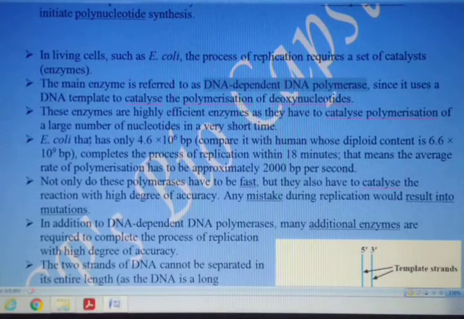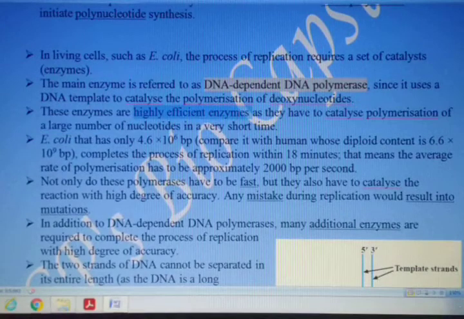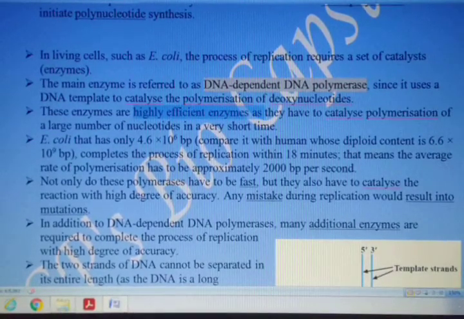Now, whatever enzymes I have discussed, these enzymes are highly efficient. Why are they efficient? Because they catalyze the process of elongation or polymerization of the DNA chain in a very short time.